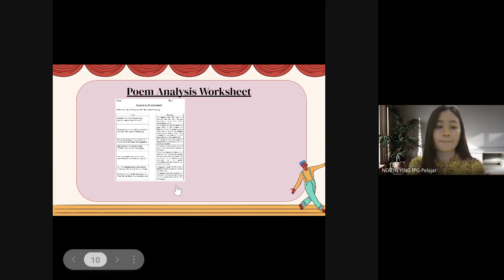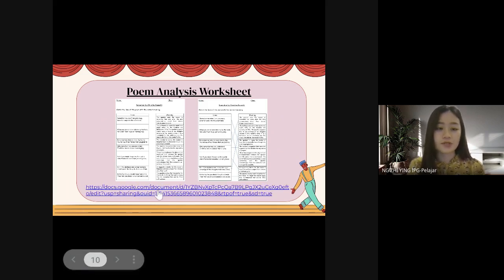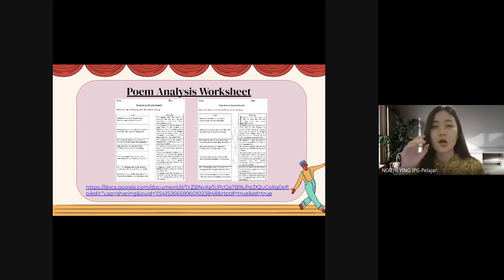The students are required to match the lines of the poem to the correct meaning. So this is the answer of the poem analysis worksheet. This is the link for the worksheet, and by using this worksheet, the students will be able to understand the messages of the poem deeply and correctly.